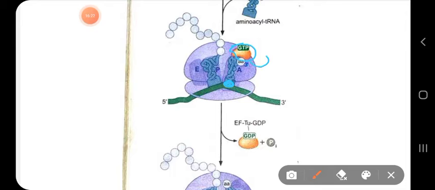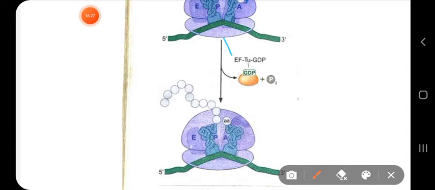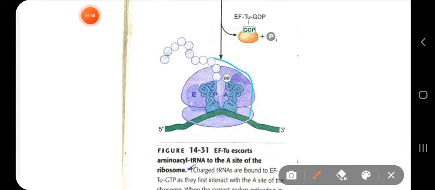the factor binding center activates the GTPase activity of EF-Tu, which causes hydrolysis of the EF-Tu bound GTP, and thus EF-Tu dissociates from the ribosome, from the tRNA, and now it becomes ready for the peptidyl transferase reaction between these two tRNA.